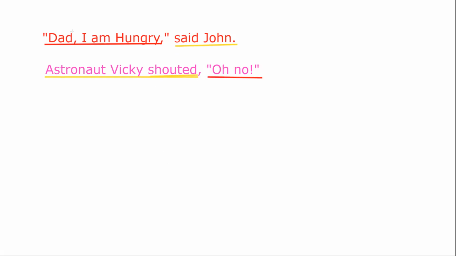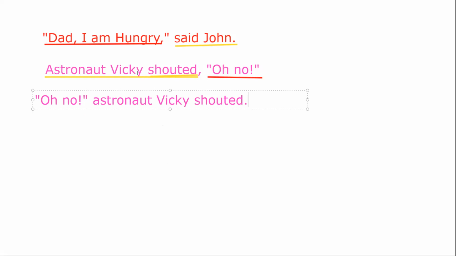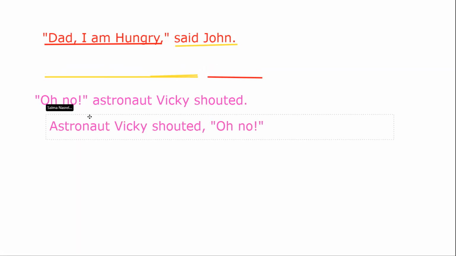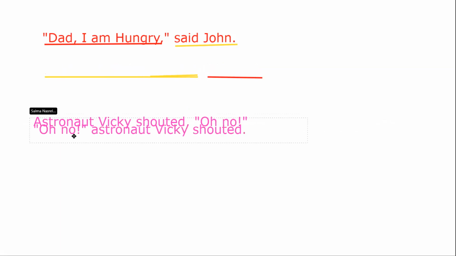All right, let's use the same example. "Oh no!" The exclamation mark goes inside the speech marks. I close the speech marks, and then I say, astronaut Vicky shouted. I add a full stop. Can you see these two sentences?